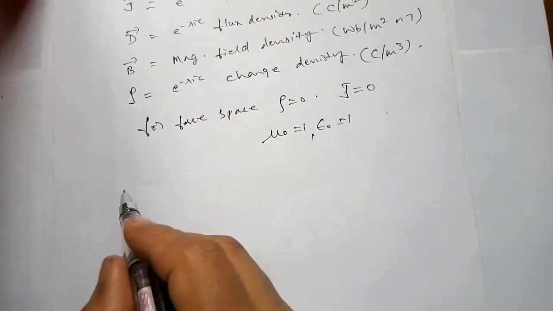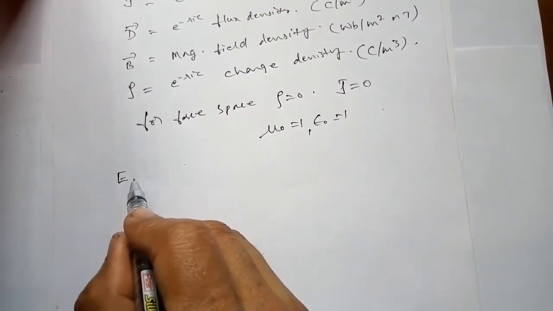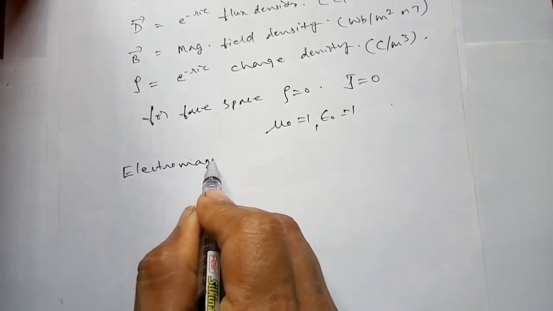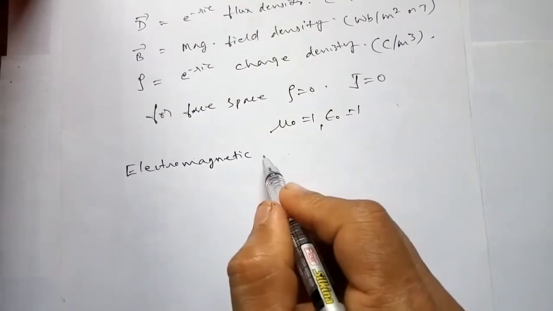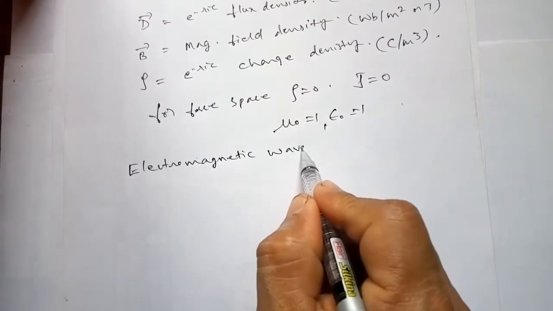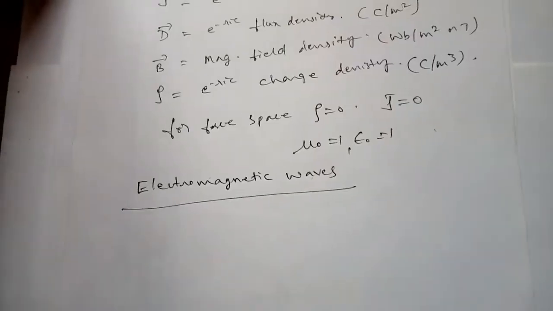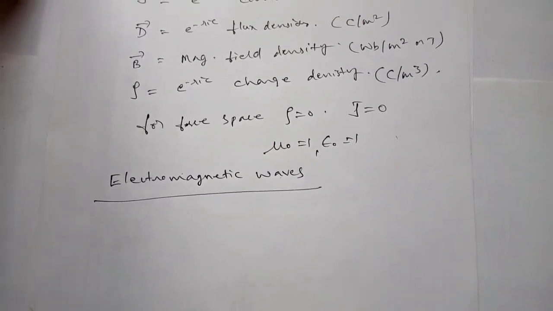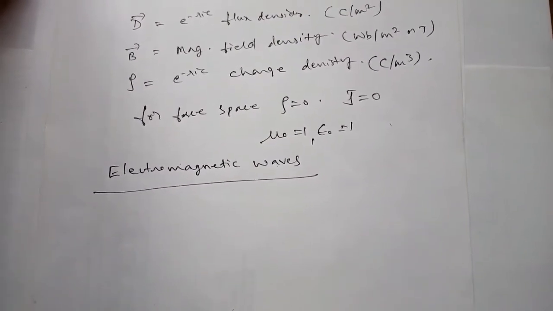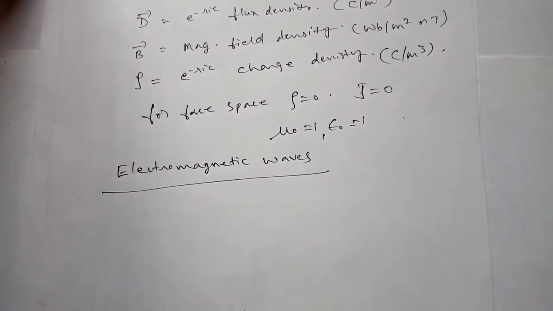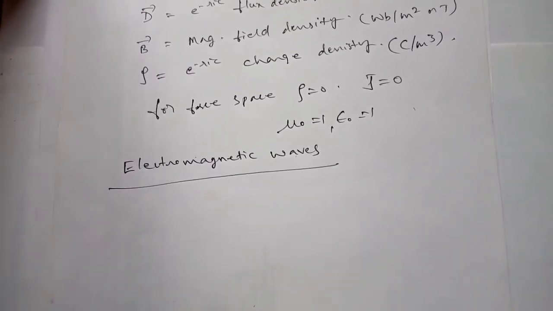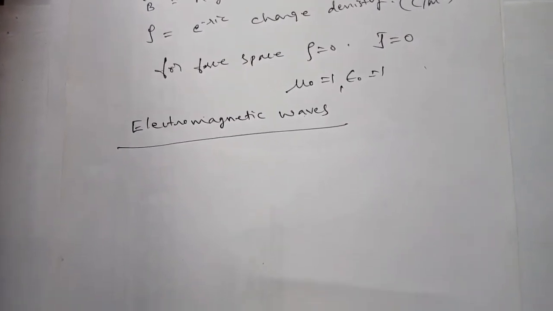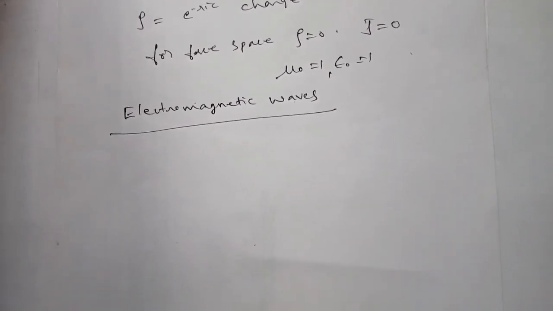Now let us move on to the next topic, that is electromagnetic waves. Electromagnetic waves are nothing but waves produced due to mutually perpendicular oscillating electric field and magnetic field perpendicular to the direction of propagation.